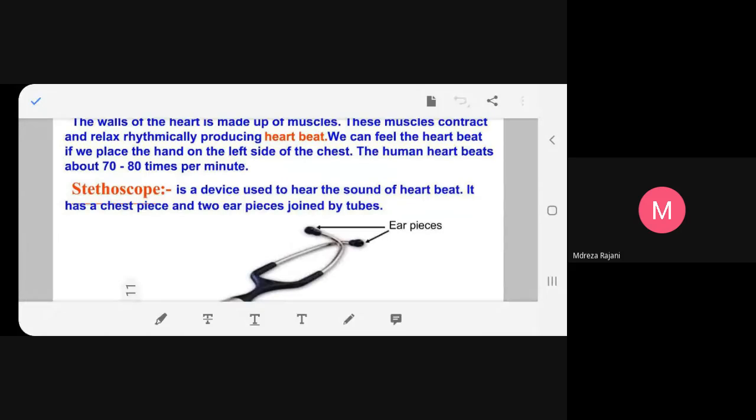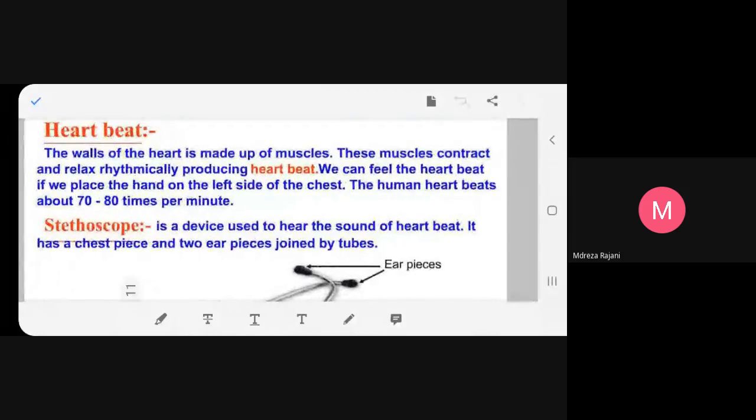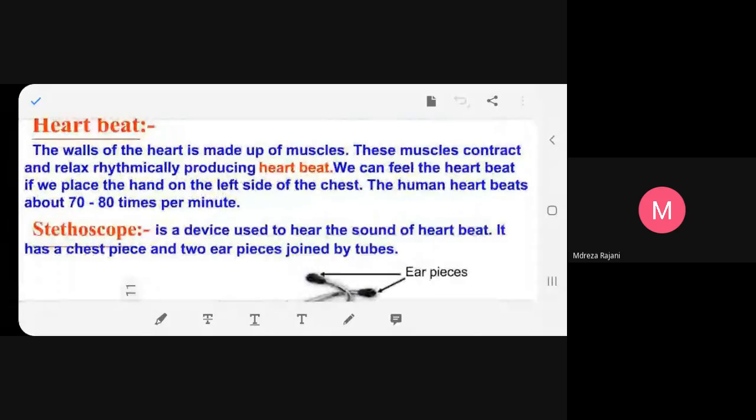Understood? Okay, now please read heartbeat. The walls of the heart are made up of muscles.